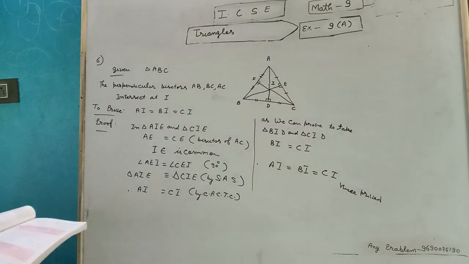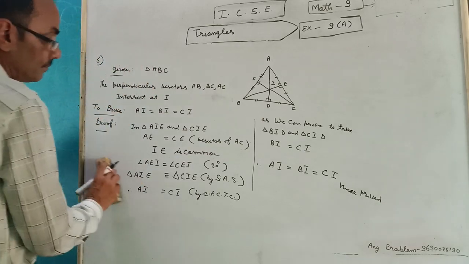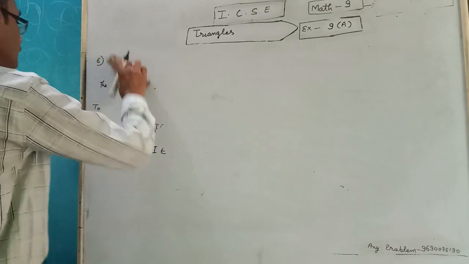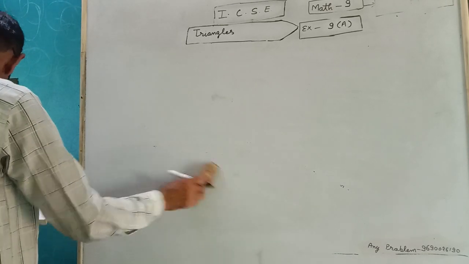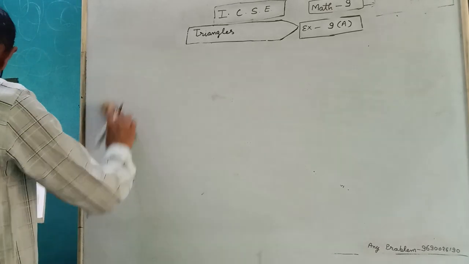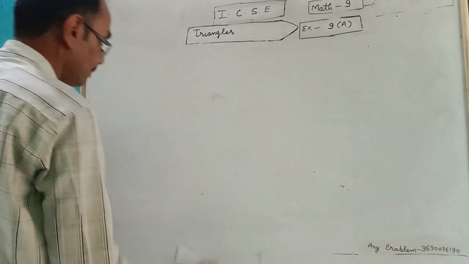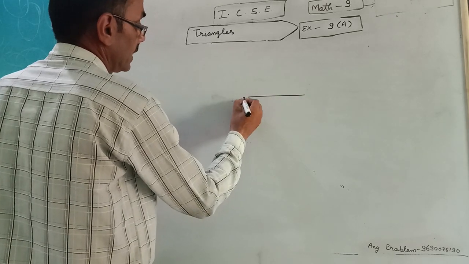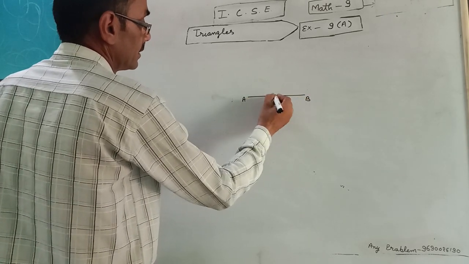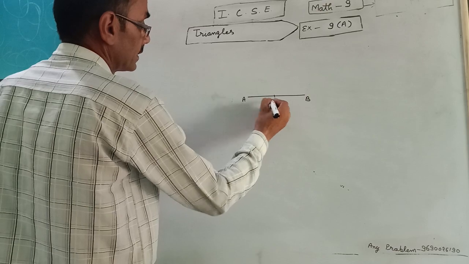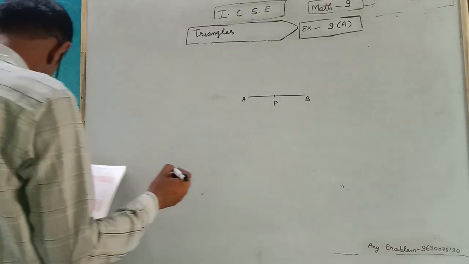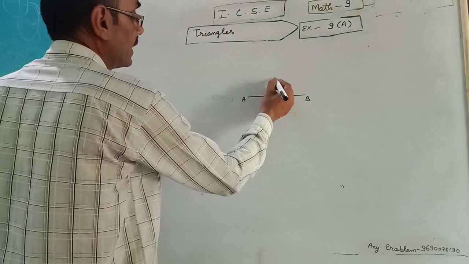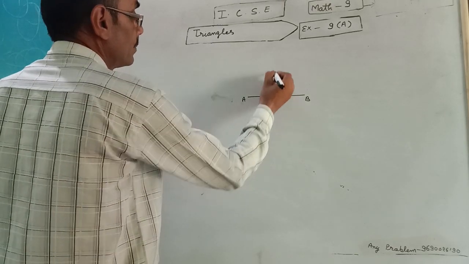Seventh question is AB is bisected at point P. AB is line, P is bisected. Another line segment PQ.